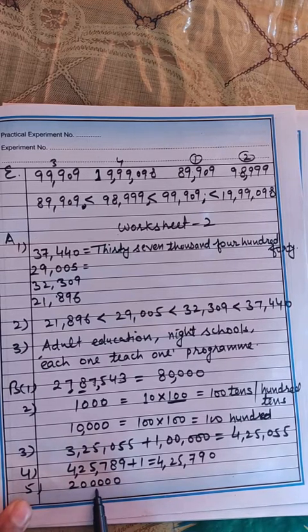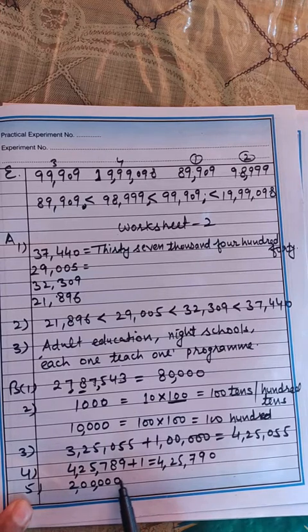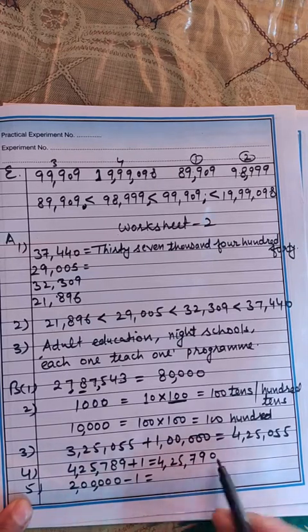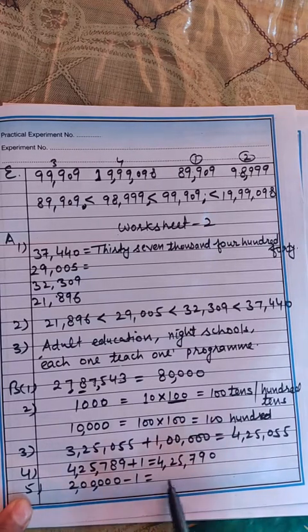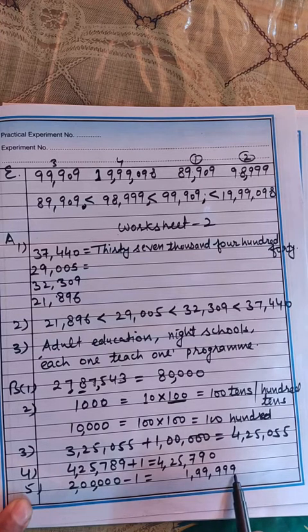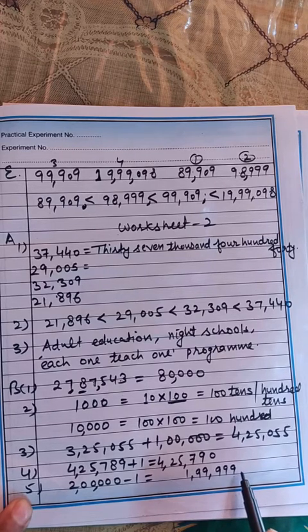And next we have 2, 1, 2, 3, 4, 5: 5 zeros are there. So it is actually 2 lakh, and you have to write the predecessor. Predecessor means minus 1. When you subtract 1, you will get 1,99,999. So this is your last part. Okay beta, thank you. I hope you understand this.